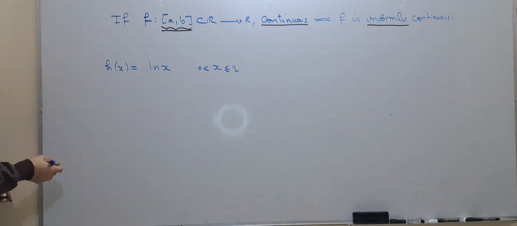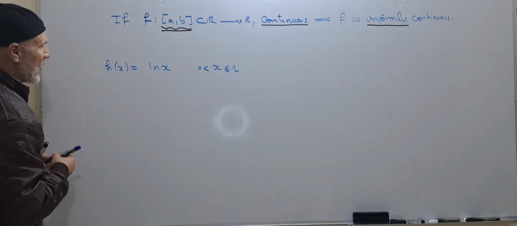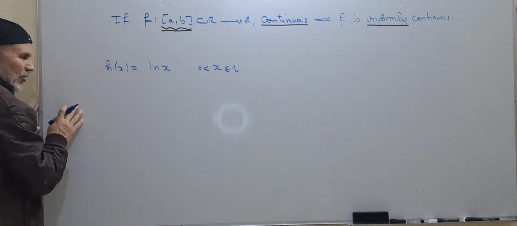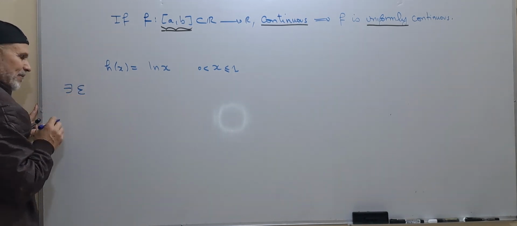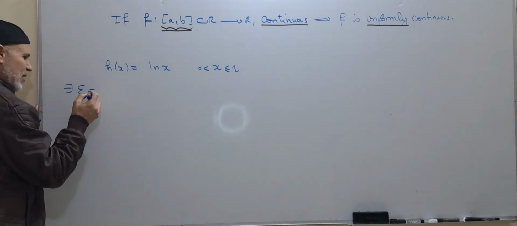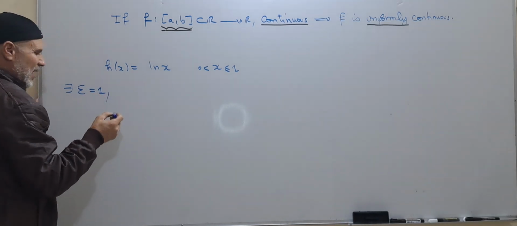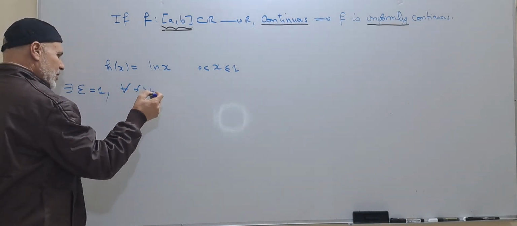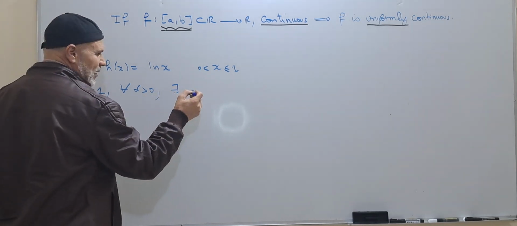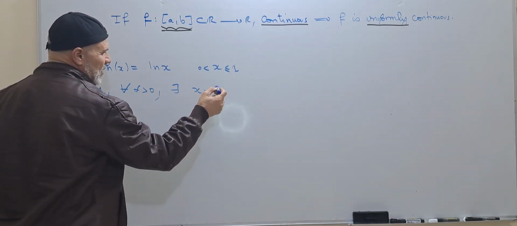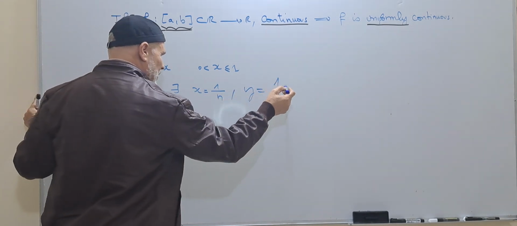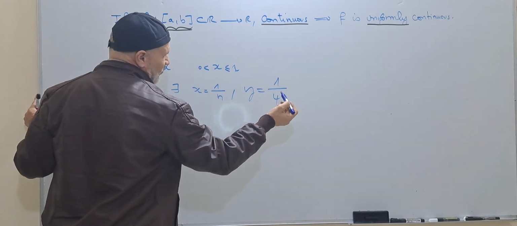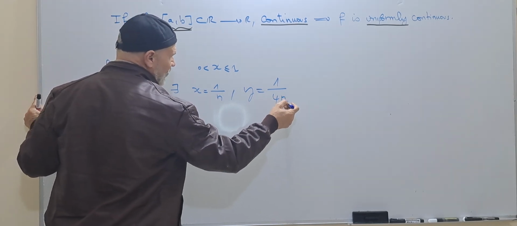Let us deal with the negation of the uniform continuity of this function. This is not uniformly continuous. Why? Because we can find epsilon equal to, for example, 1, such that for all delta which is positive, we can find x equal to 1 over n, and y equal to 1 over 4n.